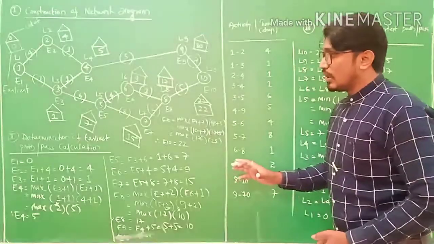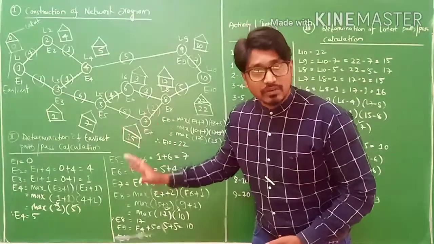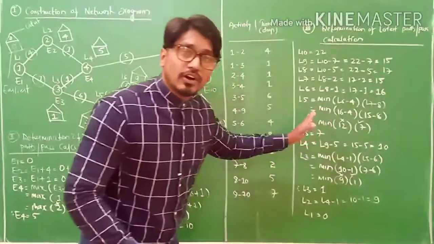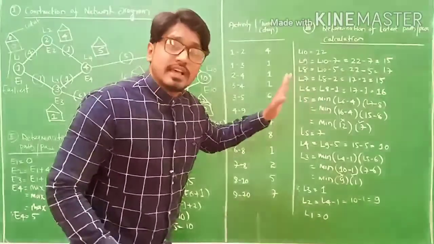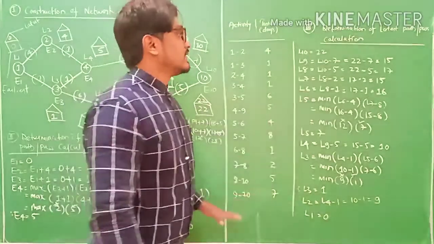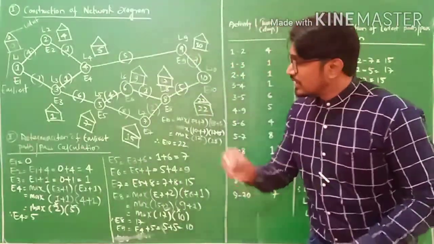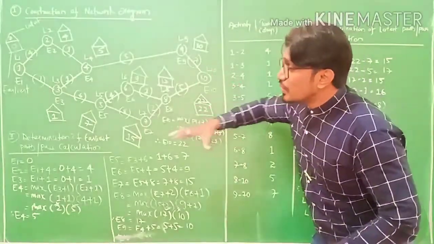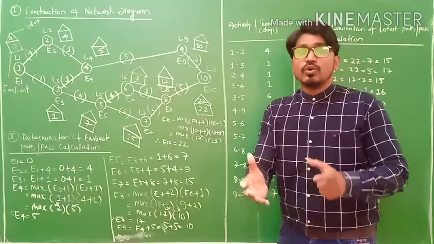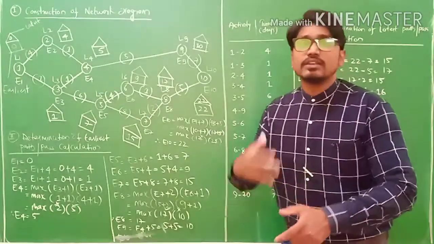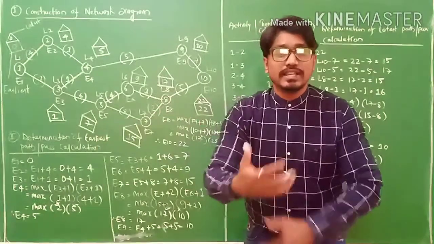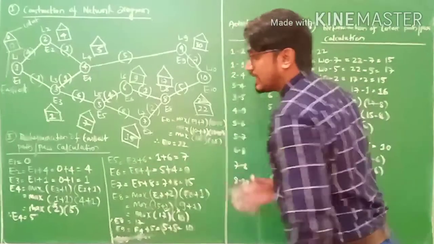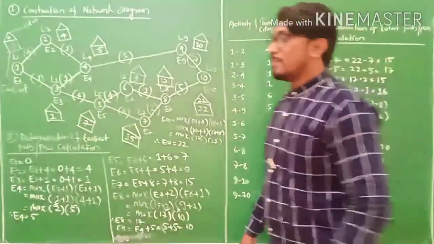So this is how you calculate earliest path calculation, also known as earliest event time, and this one is latest path calculation, also known as latest event time, right? Fine. If you have any doubt in this calculation, it is very easy, but you have to pay attention to how the calculation is going on. So please pause my video, go back and learn it. For 1, 2, 3, 4, 5, 6, 7, 8, 9, 10, you can easily calculate by understanding this. Fine. This is all about earliest and latest path calculation.